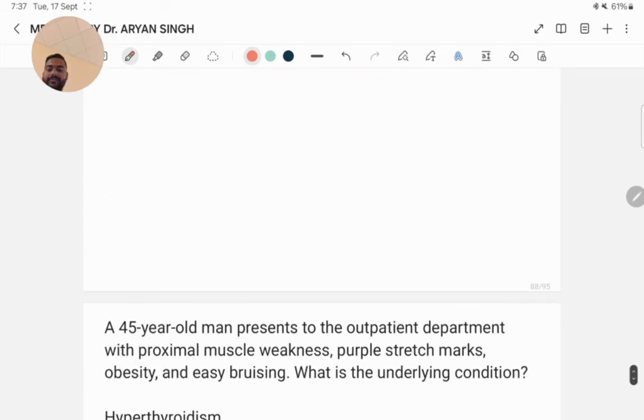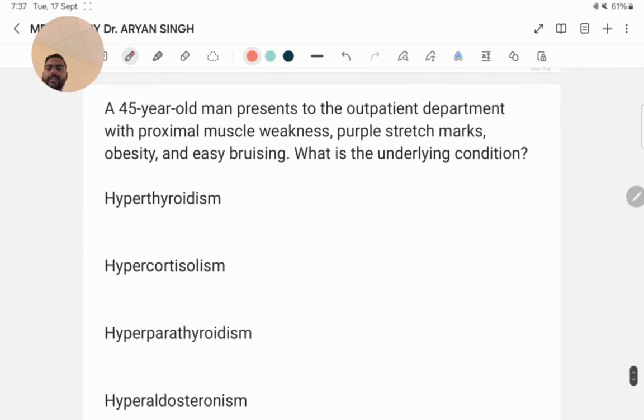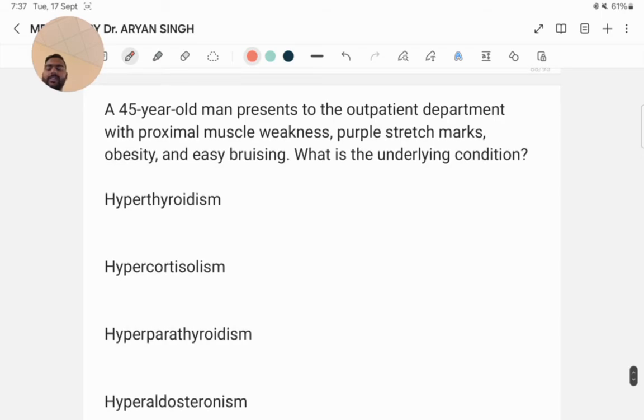Next question. A 45-year-old man presents to the OPD with proximal muscle weakness, purple stretch marks, obesity, and easy bruising. What is the underlying condition? Here the scenario suggests Cushing syndrome, with features like weight gain, purple striae, and proximal myopathy, hypercortisolism. Here the answer is Cushing syndrome.